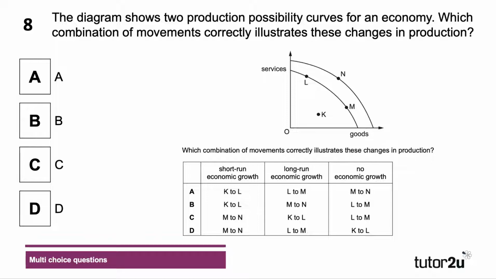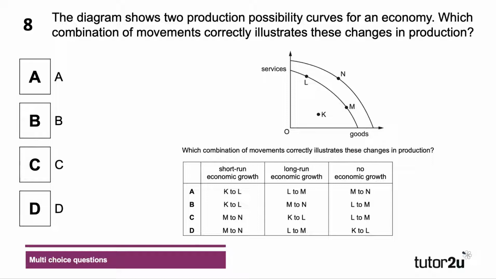So, first of all, short-term growth is a movement within a PPF towards the PPF. Effectively, it's an increase in the utilization of existing resources. So the correct answer there would be K to L, whereas M to N is an outward shift in the PPF, and that is long-run growth. So it's K to L in the short run, M to N in the long run.